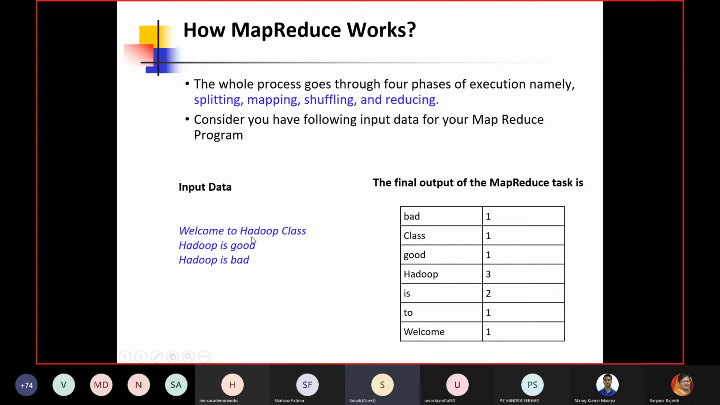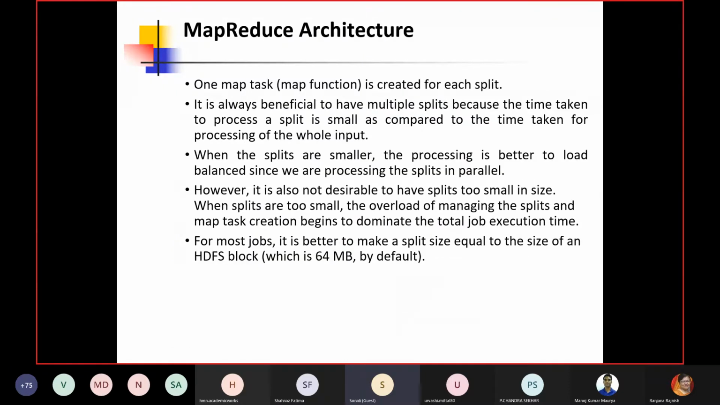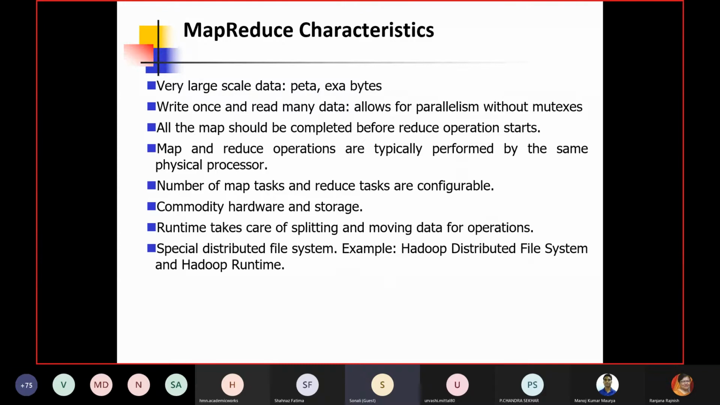So suppose this is your incoming or input data where these three lines are written, and suppose we want to execute it. So we will create a mapper function and a reducer function for this purpose. The final output should be like this. If it is a word count program, it should show that bad is coming only one time, good is coming only one time, Hadoop is coming 3 times, and the other words are also coming 2 or 1 time. So this should be the output. Now the question is how to process it.